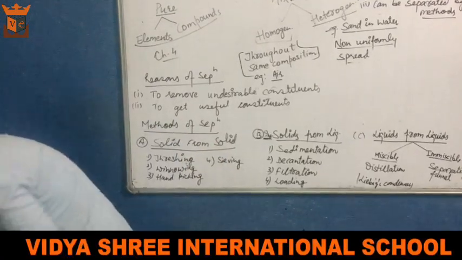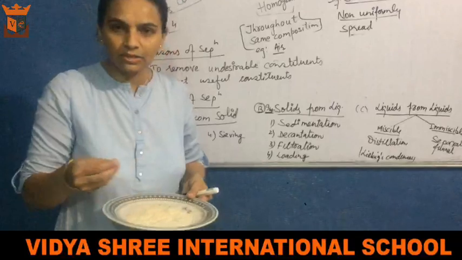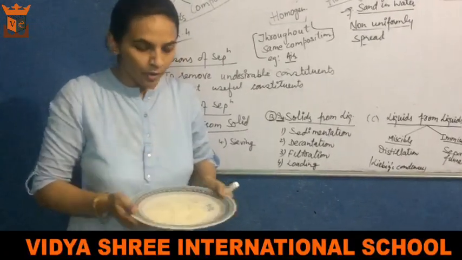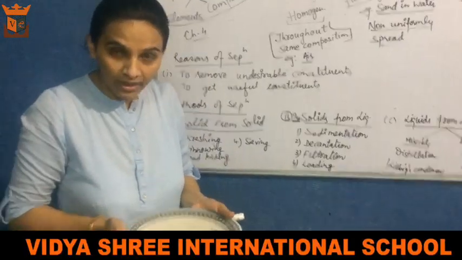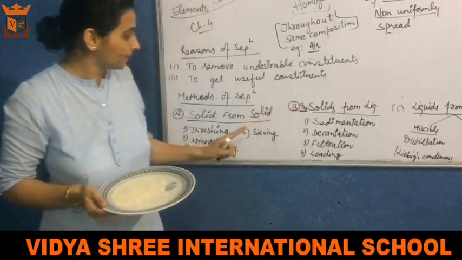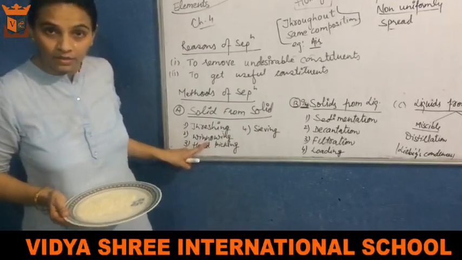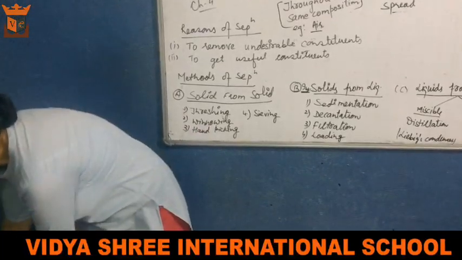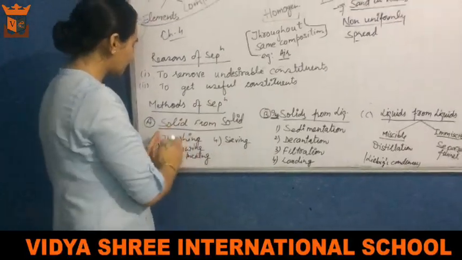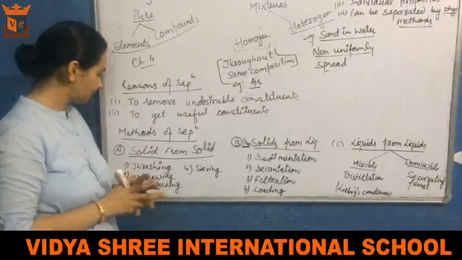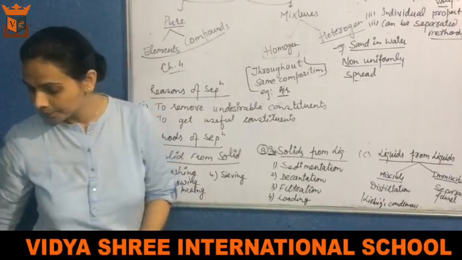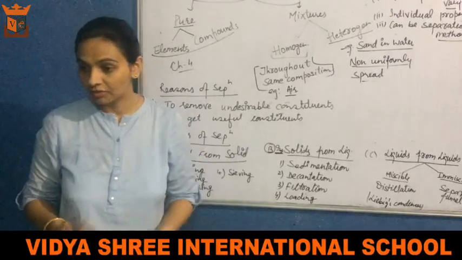You have done a number of examples in your kitchen. For example, you have rice or dal, some stones are there, you can pick it up. So solid is mixed in solid. Or your mom generally can do like that also. Which process is this? Winnowing. So there can be many methods. If solid is present in solid, then threshing can be there, winnowing can be there, hand picking can be there, sieving can be there, right?